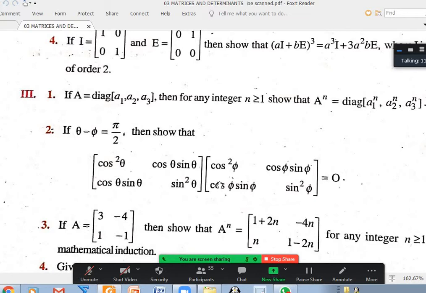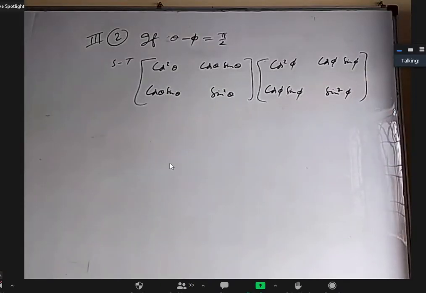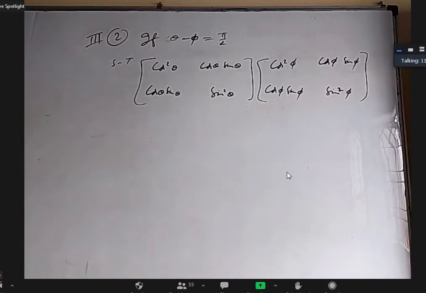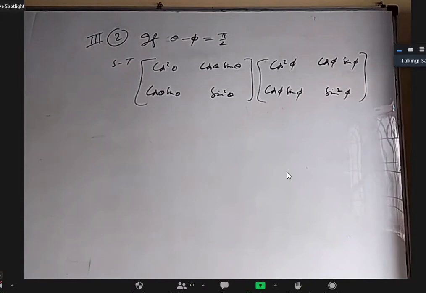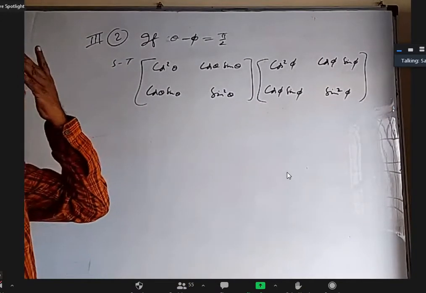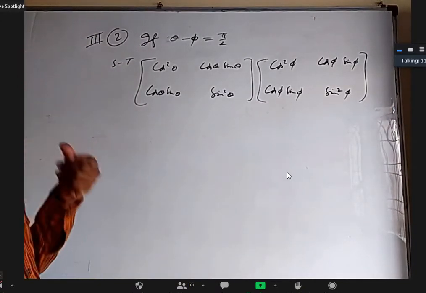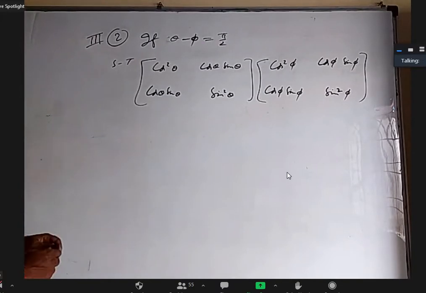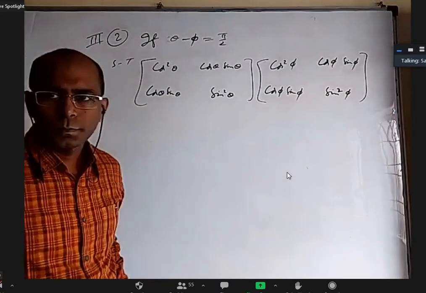Sir, not able to pin the videos. Wait, I'll stop screen sharing, then we'll see. It is in spotlight now. You're able to see, right? Or spotlight is removed? Sir, the shared screen we can see, sir. Okay. Just a minute. Yeah, I think now you can see, right? Yes, sir. Okay. I think when I share the screen, you have to just switch between the shared screen versus speaker. Swap option is there. Yeah. Okay.